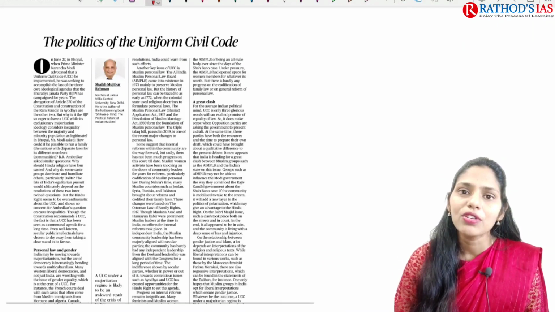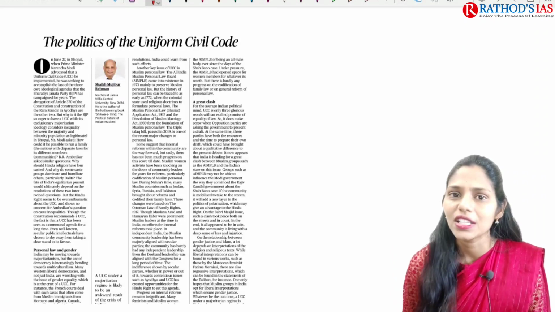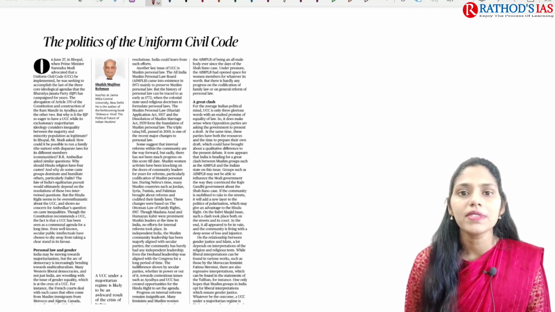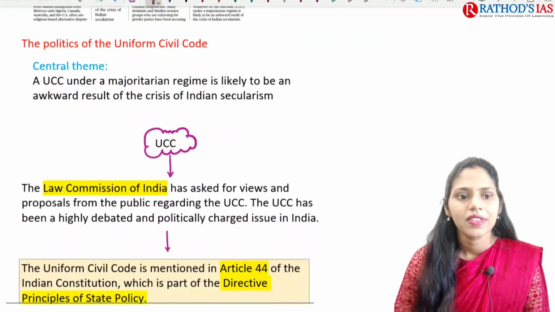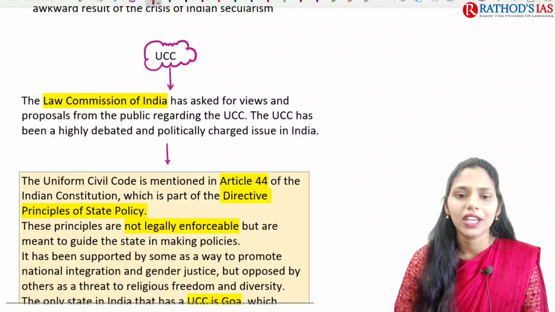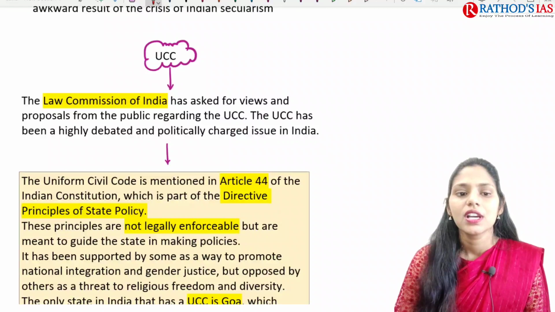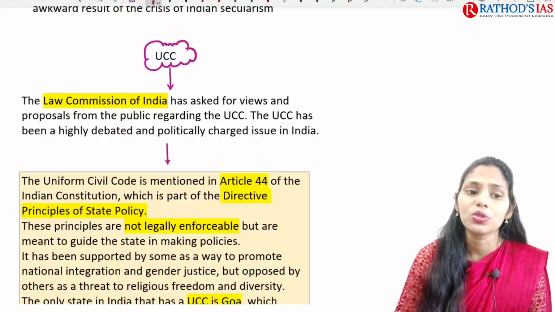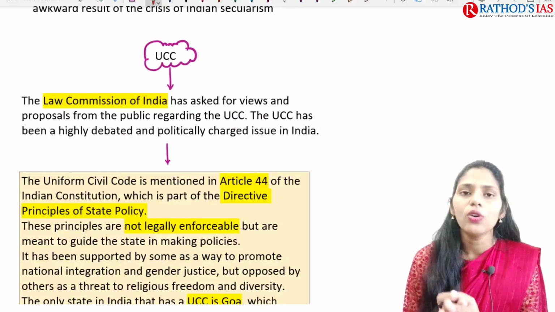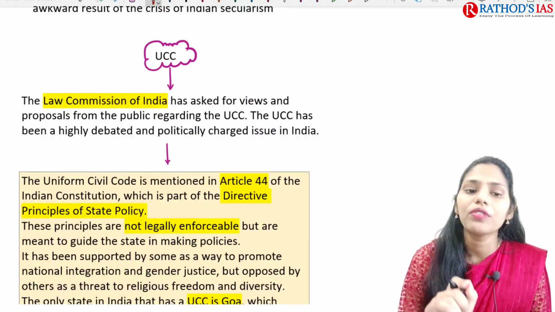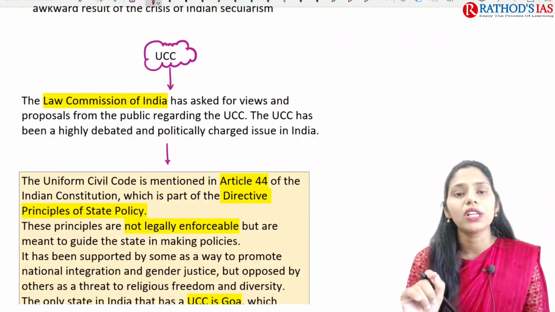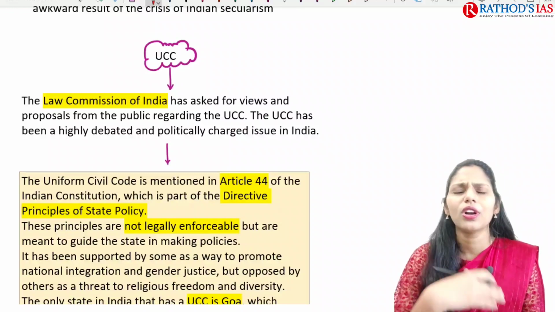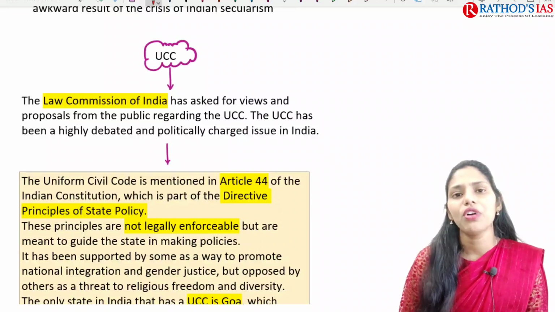And first topic is about UCC. So what does UCC stand for? That is Uniform Civil Code. So this is nothing but Uniform Civil Code. So what is the context? The context here is that recently the Law Commission of India asked for views and proposals from the public regarding this UCC, whether we can go for implementation of this UCC or not. Because of this, now this Uniform Civil Code is one of the most debated and politically charged issues in India. If you see any news channel, this UCC is going on. There are a lot of debates going on regarding this Uniform Civil Code.